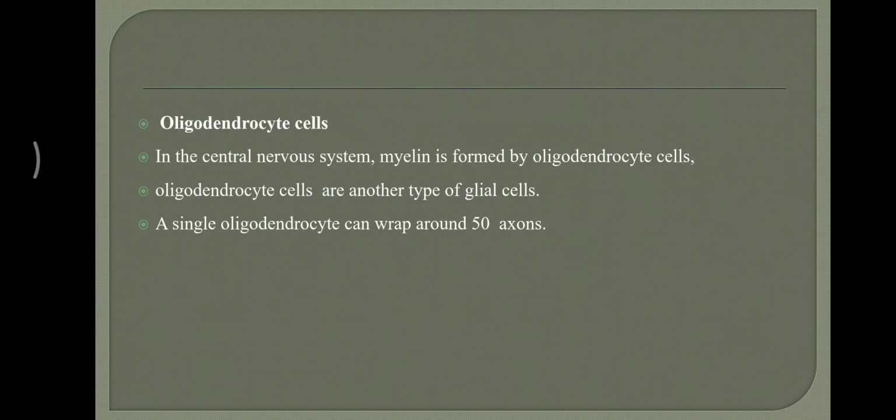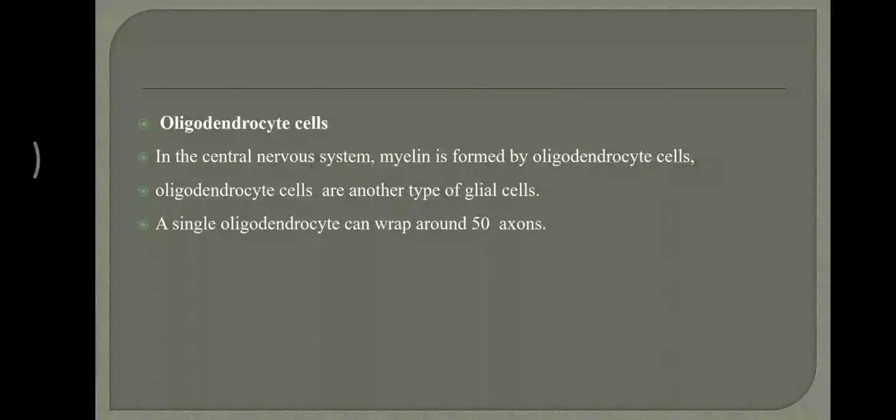Oligodendrocyte is a neuroglial cell associated with neurons. In the central nervous system, myelin is formed by oligodendrocyte cells.